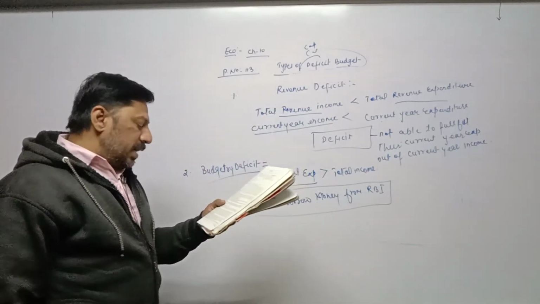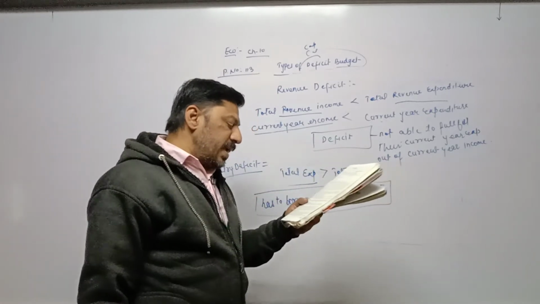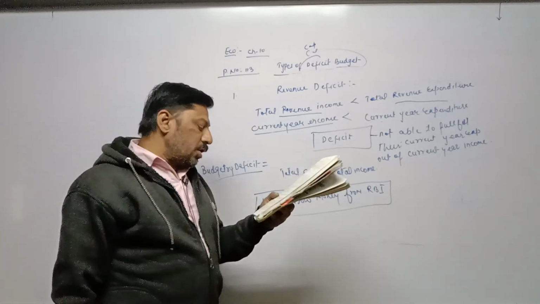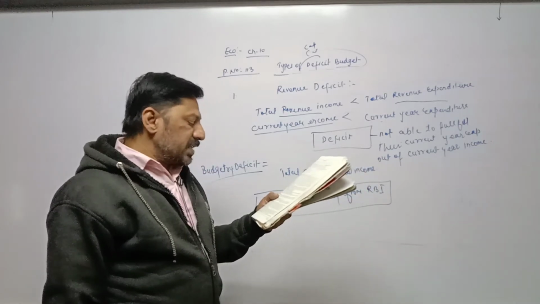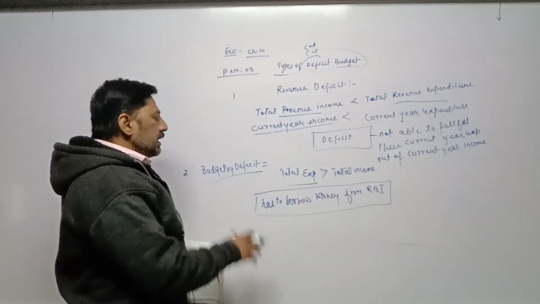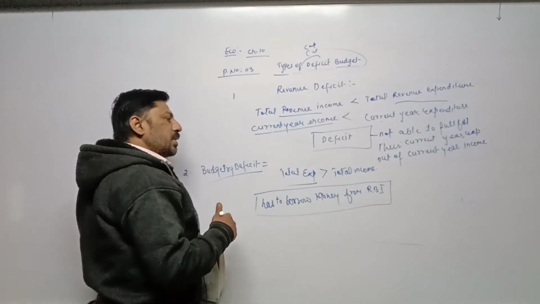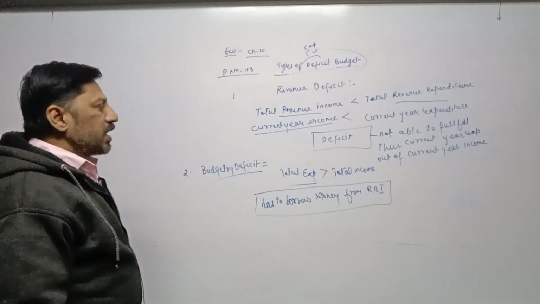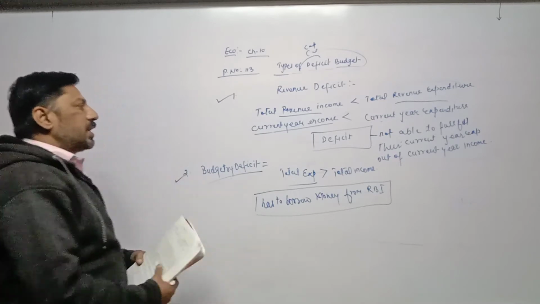The central government incurs deficit financing and borrows money from RBI to meet their deficit, and the state government borrows more from central government, which is called overdraft. Here central government has to borrow money from RBI and state government is borrowing money from central government, which is also called overdraft. So here two topics, revenue deficit and budgetary deficit, are completed.